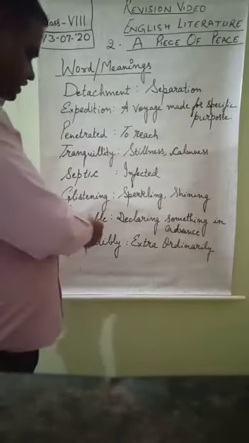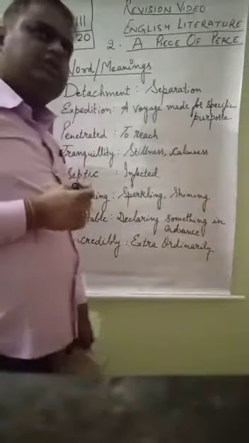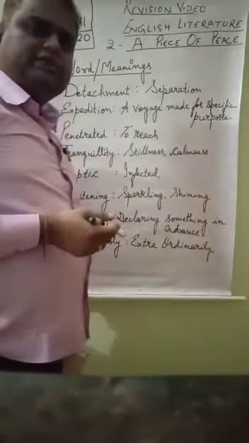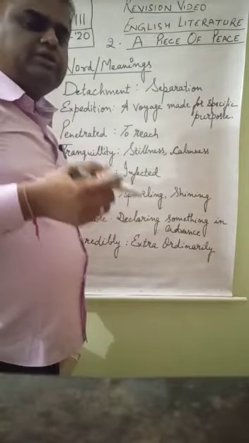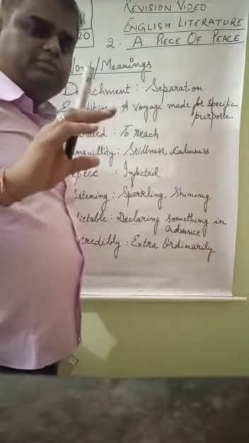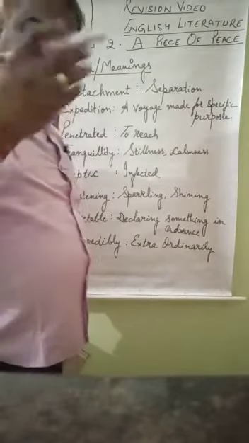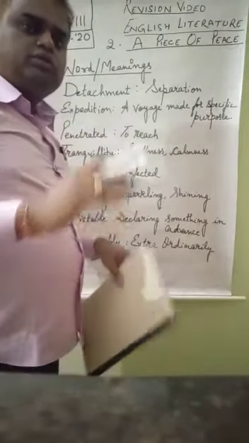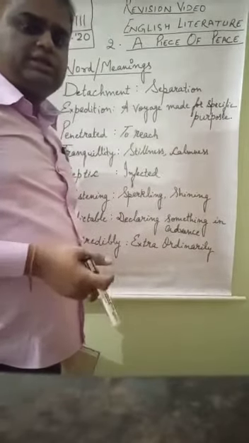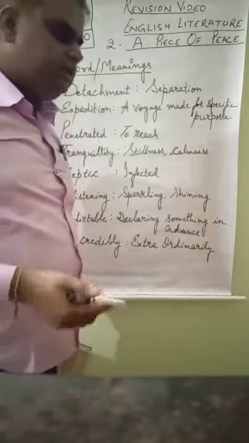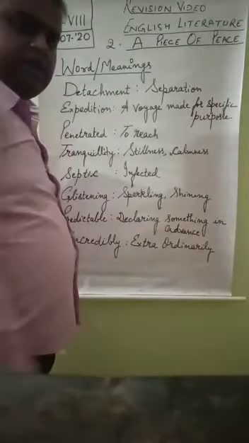And predictable. Suppose sometimes we say, today the weather is very nice, I think it will rain by the evening. That means expecting or guessing something in advance, before the happening of any incident. If we are guessing that this thing may happen, that is called predicting. And predictable means declaring something in advance.